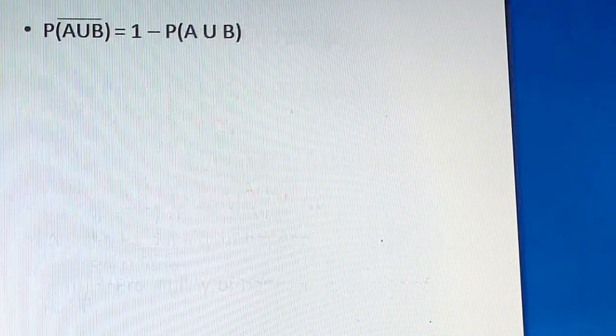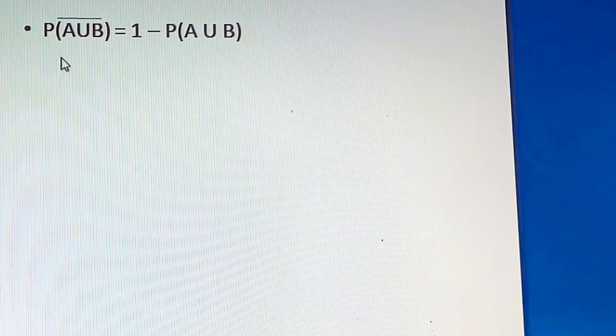Next important formula you have to remember: P of A union B, the whole bar. Whole bar means the event is not occurring.